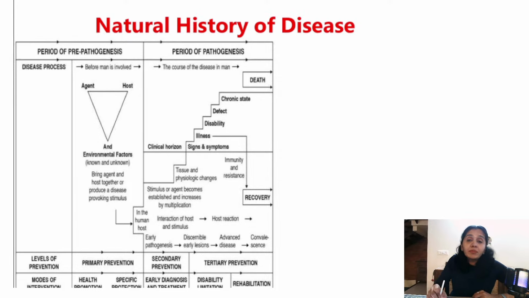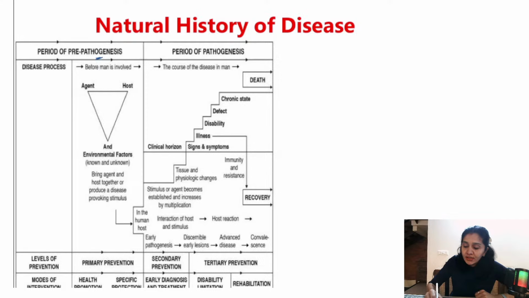So what happens in the period of pre-pathogenesis? As the name itself says, before the pathogenesis. So what do you mean by before pathogenesis? What is pathogenesis first of all? It is cellular level changes, tissue changes, physiological changes, pathological changes, right? So before that happens, in other words, before the disease develops, that is known as the period of pre-pathogenesis.